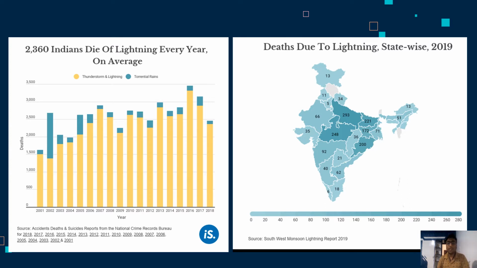In India, lightning has remained the largest single cause of death due to natural disaster every year since 2002. Here are two graphs. The first one shows deaths versus year. We can see the number of deaths due to lightning increases per year on average. The second one is the state-wise cases of death due to lightning.